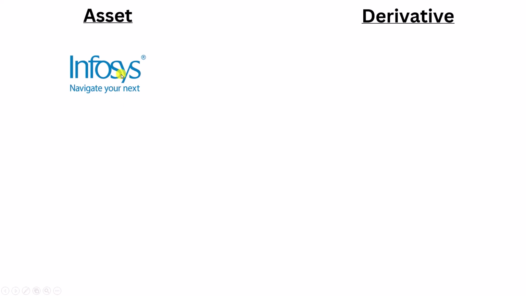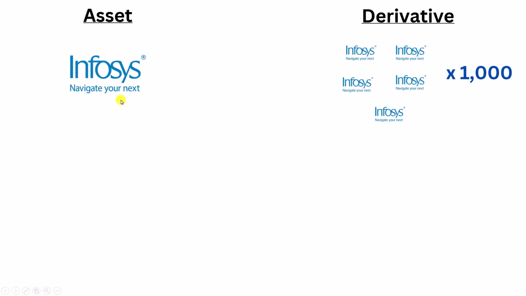So you do not buy the stocks. What you buy is a derivative. This is the asset, the stock, and derived from the asset is the derivative. Now what is this derivative? This is nothing but a bundle of Infosys stocks, and this bundle contains 1000 stocks of Infosys. Do not worry about this number. We will see how this is decided later.